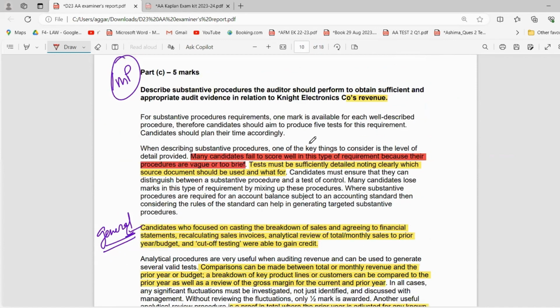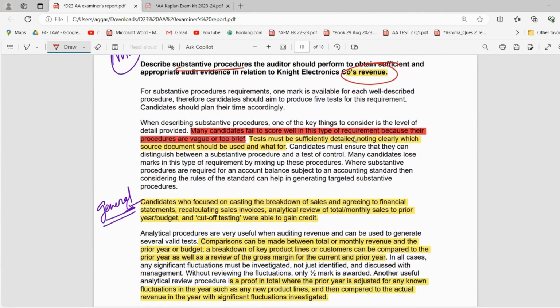Now let's read part number 3, which was about the auditor substantive procedures in relation to the revenue. Many candidates fail to score well in this type of requirement because their procedures are vague or too brief. Tests must be sufficiently detailed, noting clearly which source document should be used and for what.